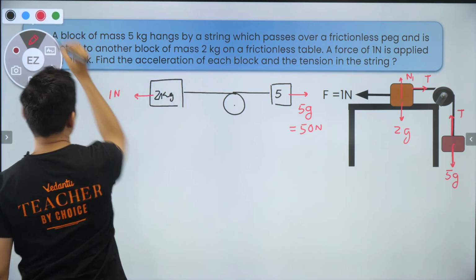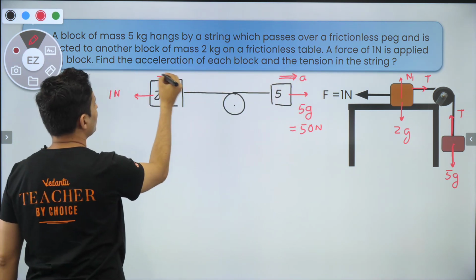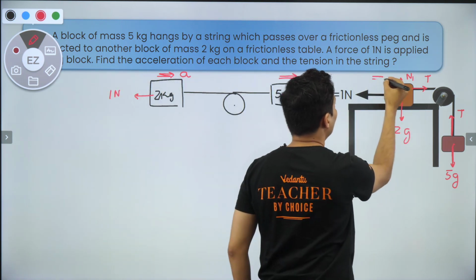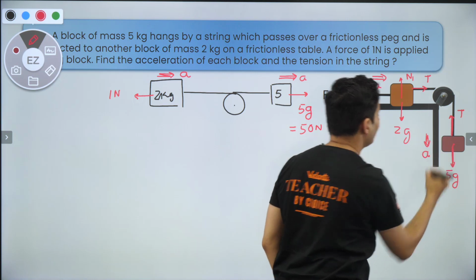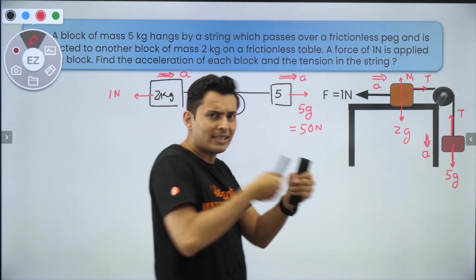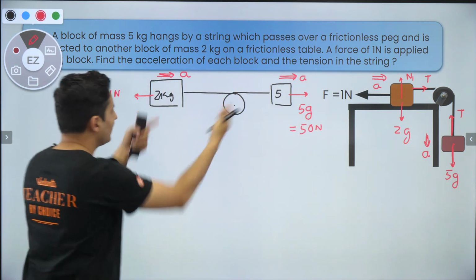So understand guys, this 5 will move this way, and that's why this 2 will also move this way. That's why this block will move this way and this block will move down. Yeah, this force is not sufficient to bring it up. It is acting, but it is getting dragged. That's what is happening. Okay, now it's simple.